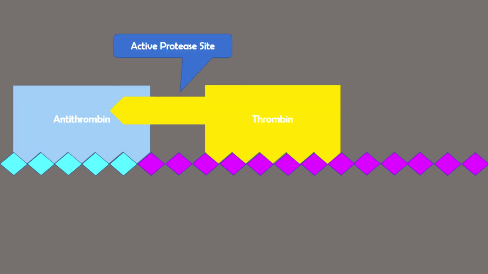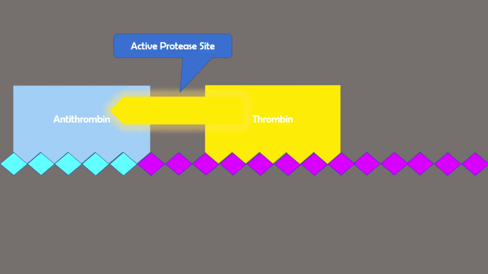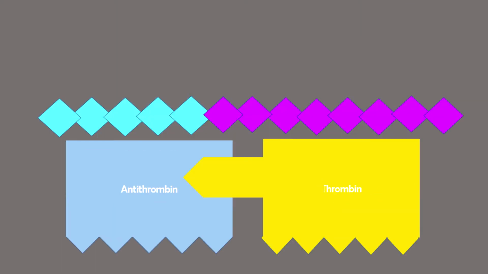Antithrombin binds to a specific binding site of heparin. The thrombin binding site for heparin is adjacent to the antithrombin site. The antithrombin binds and inactivates the thrombin active protease site. Thrombin and antithrombin together bind and release from heparin, forming the thrombin-antithrombin complex, which serves as a marker of coagulation activation.